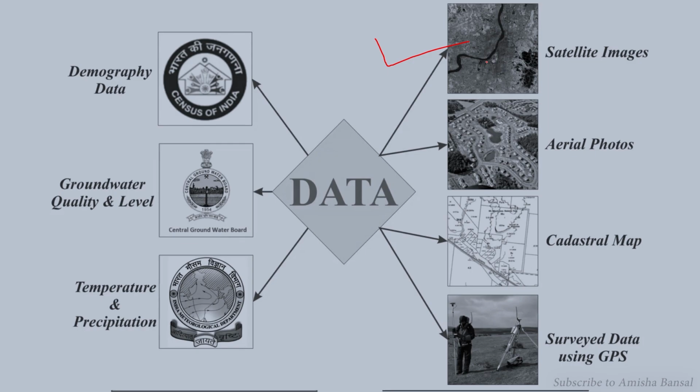Non-spatial data, on the left side, is the digits or numbers. For example, demographic data means population data, sex ratio, age group, households, and so on. Also groundwater quality and level, temperature, and precipitation quantity. These two kinds of data we use in GIS to work upon.